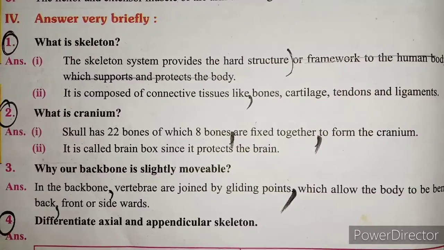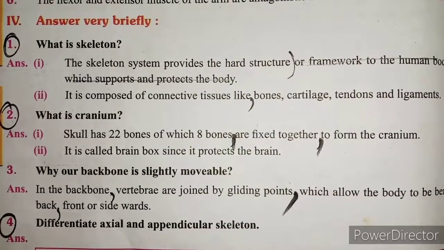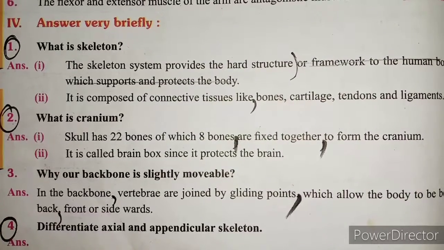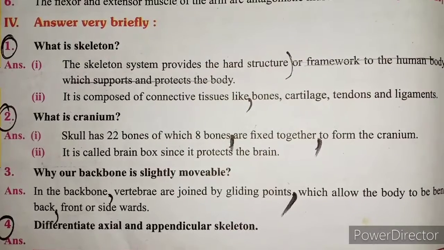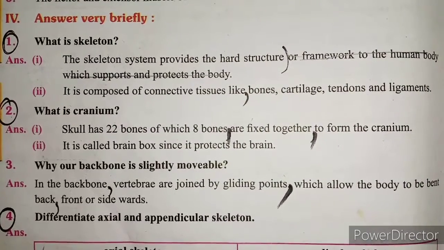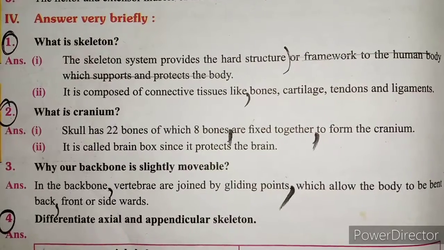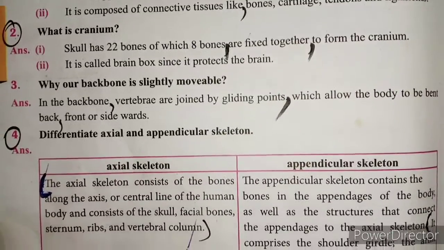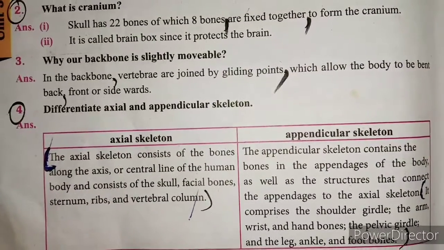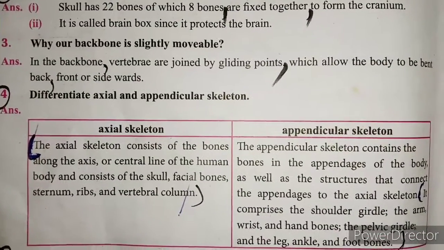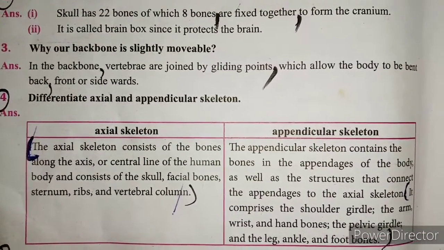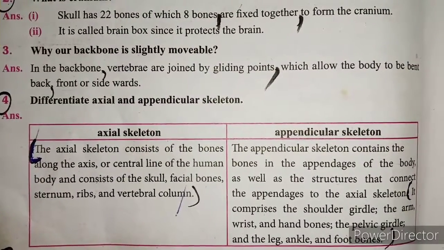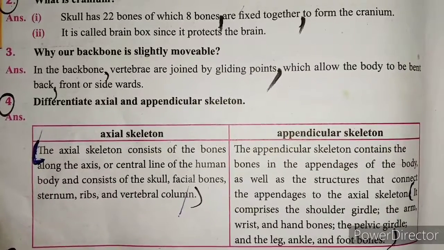What is cranium? Skull has 22 bones, of which 8 bones are fixed together to form the cranium. It is called brain box since it protects the brain. Third, why is our backbone slightly movable? In the backbone, vertebrae are joined by gliding joints which allow the body to bend back, front or sidewards.